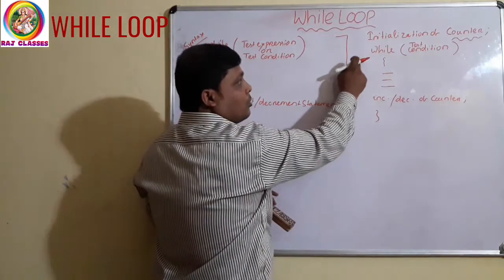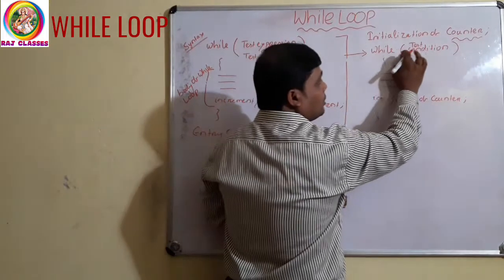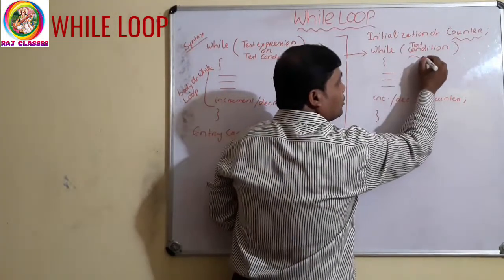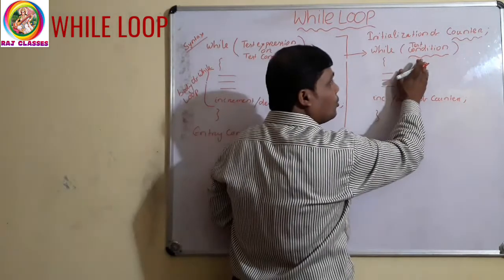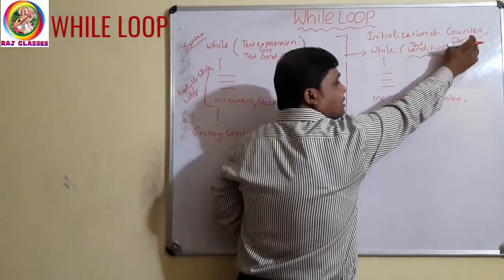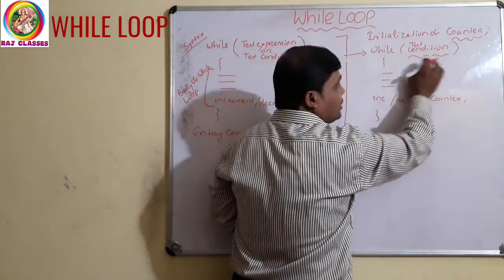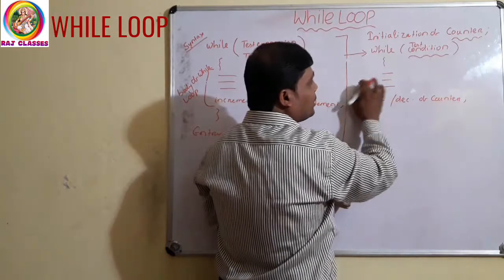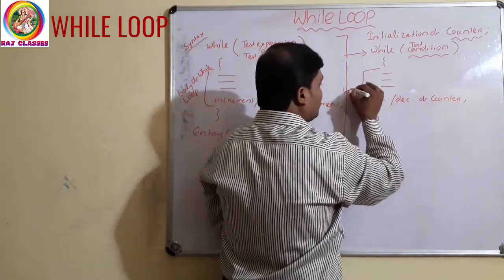Then, when this loop executes, first it will check the condition. And this condition will be according to this counter. Then, if this condition is true, what will happen? The control will come to this body part.